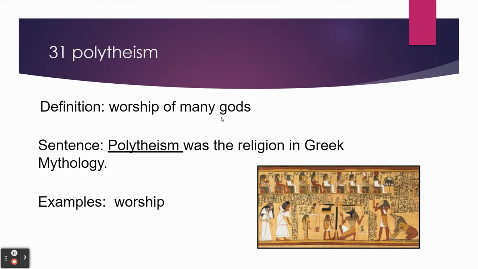Next word, polytheism. Definition, worship of many gods. Sentence, polytheism was the religion in Greek mythology. Examples, worship. So polytheism just means that there's more than one god that's being worshipped. I don't know that my sentence is all that good, to be honest, because it's not a religion. Greek mythology is its own religion, but polytheism means in Greek mythology there was more than one god.